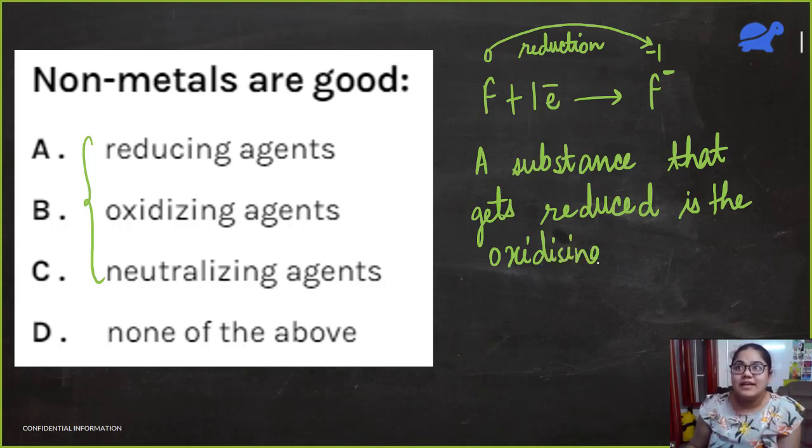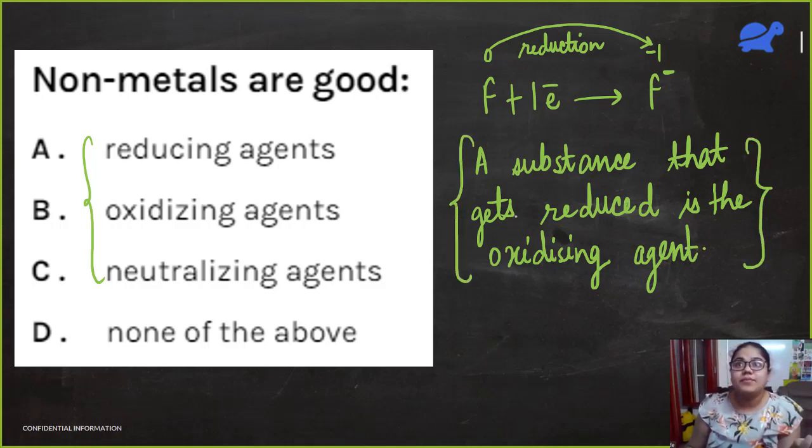So when this substance is getting reduced, in that process, it oxidizes the other substance. By itself, it is reducing, but it is oxidizing the other substance. So a substance that gets reduced is the oxidizing agent. So here the correct answer is option B. Very good, Somil.